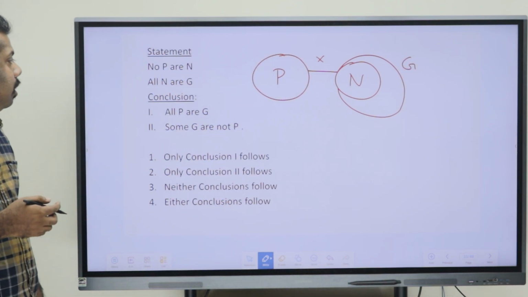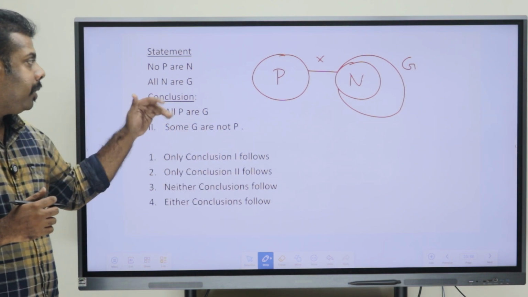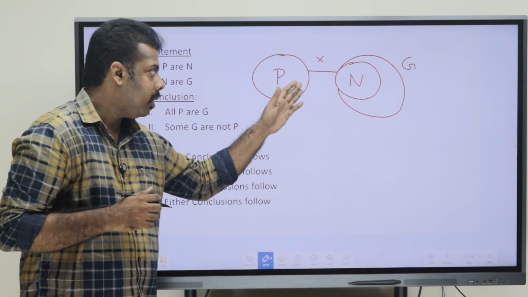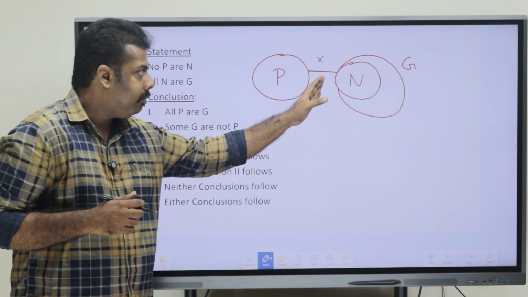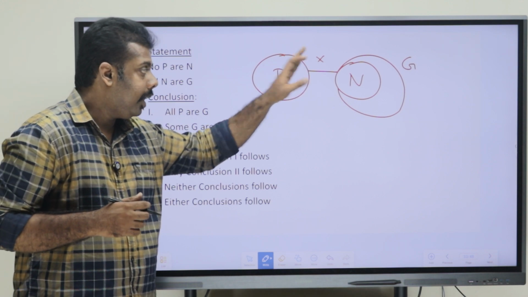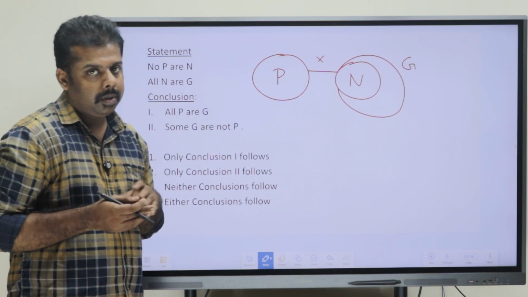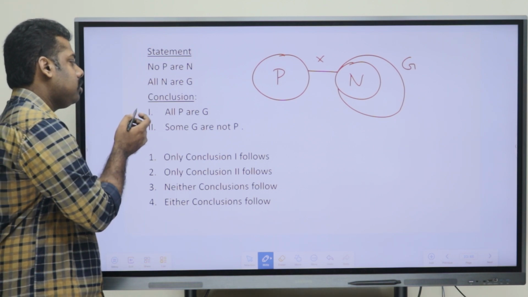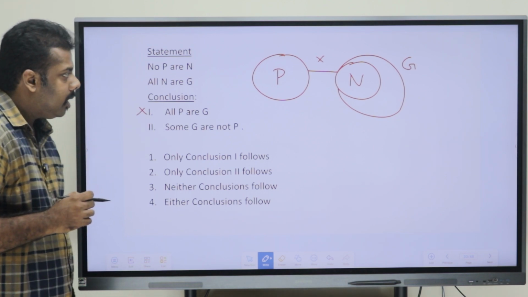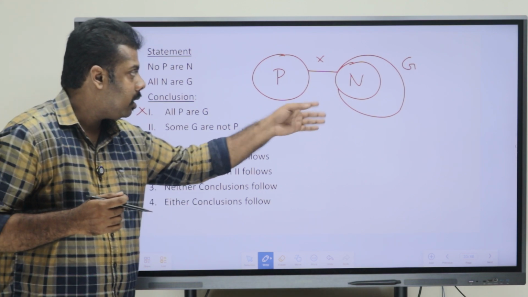Now just cross verifying with the conclusions. The first one says that all P are G. Can we say all P are G? No, we can't say that, because P and N have no relation. So that portion of G can't be connected with P. So "all P are G" is not going to be satisfied here. "Some G are P", is it right or wrong?